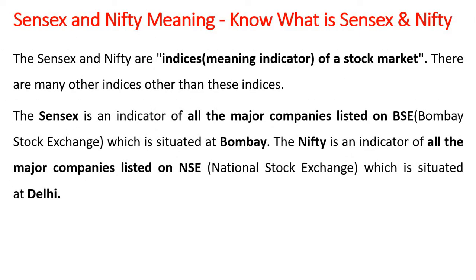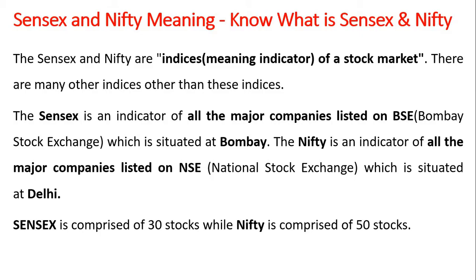The Sensex is an indicator of all the major companies listed on the Bombay Stock Exchange, which is situated at Mumbai or Bombay. The Nifty is an indicator of all the major companies listed on the National Stock Exchange, which is situated at Delhi. Sensex is comprised of 30 stocks while Nifty is comprised of 50 stocks. That's why we call it Nifty 50.